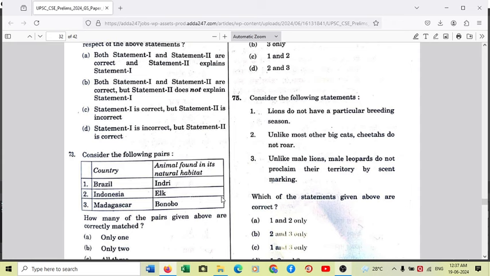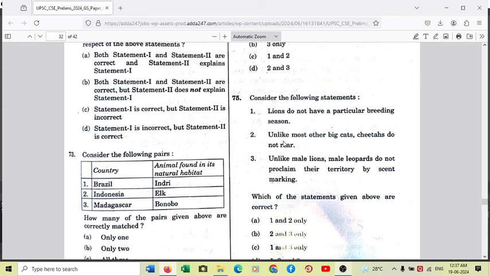So since they have a low fertility rate, they have to mate a number of times to produce a cub. So number 2, unlike most other big cats, cheetahs do not roar. Okay, so this is also correct, and not only cheetahs but leopards also do not roar, because there is a bone in the throat which is called the hyoid bone. So the hyoid bone is a U-shaped bone, and this bone is responsible for the voice.